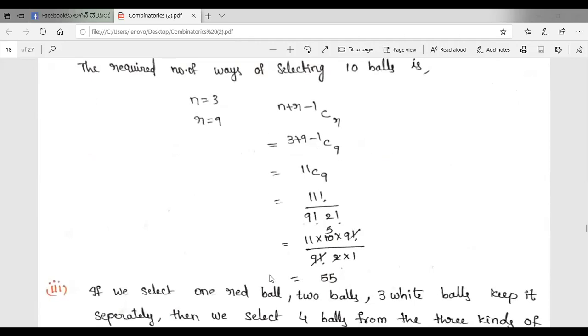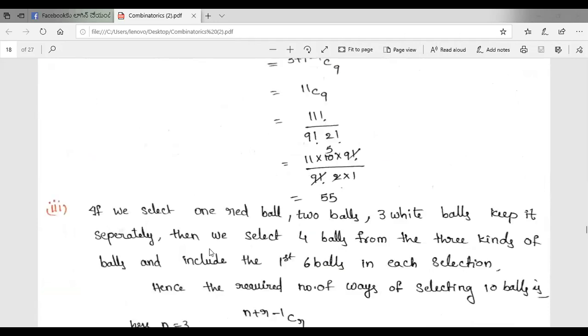Okay, so third question is, at least one red ball, at least 2 blue balls and at least 3 white balls must be selected. So if we select one red ball, 2 blue balls, 3 white balls, keep them separately. So 1 plus 2 is 3, 3 plus 3 is 6. So 6 are already selected. In that, the remaining 4 balls are selected from the 3 kinds of balls, and we include the first 6 balls in each selection.